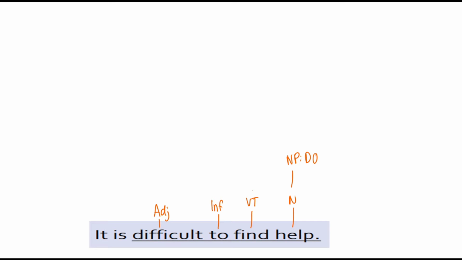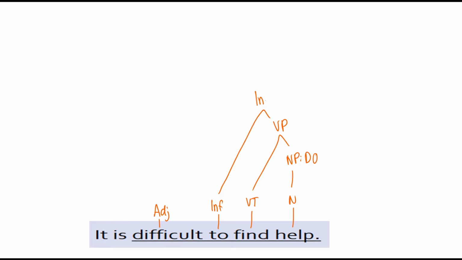It is difficult to find help. So difficult is an adjective. To find is going to be an infinitive plus a verb, and it's going to be finding help. You're finding something, so help is the noun phrase, direct object. So this is going to be a verb phrase with a transitive verb that takes help as the direct object.